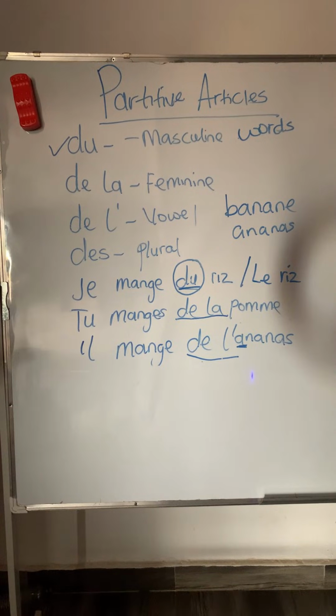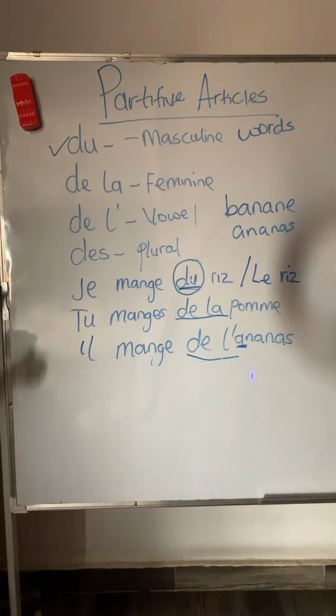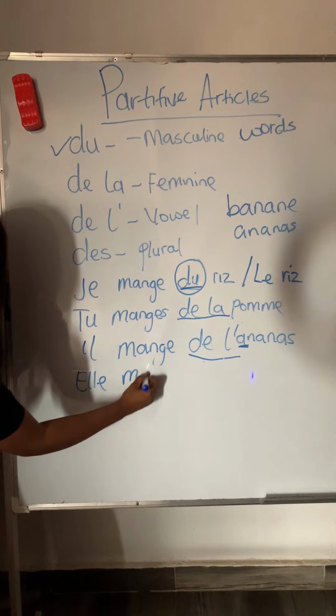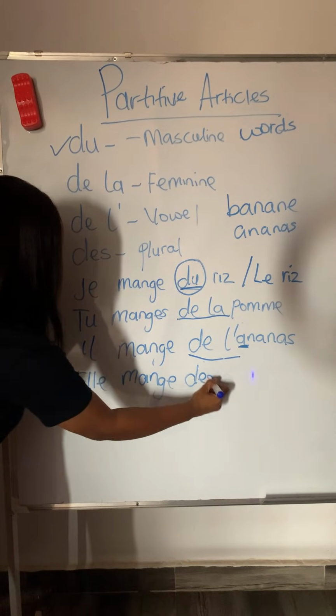Okay, so another example now is des. Don't forget that we use des for the plural. I want to give you an example like you are eating apples. Or let's use she now. She is eating some apples. We are going to start with elle. Elle mange des pommes.